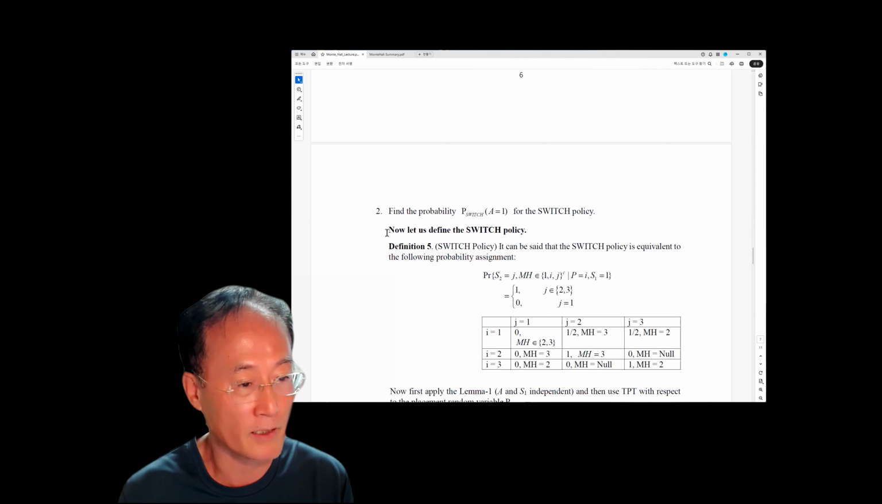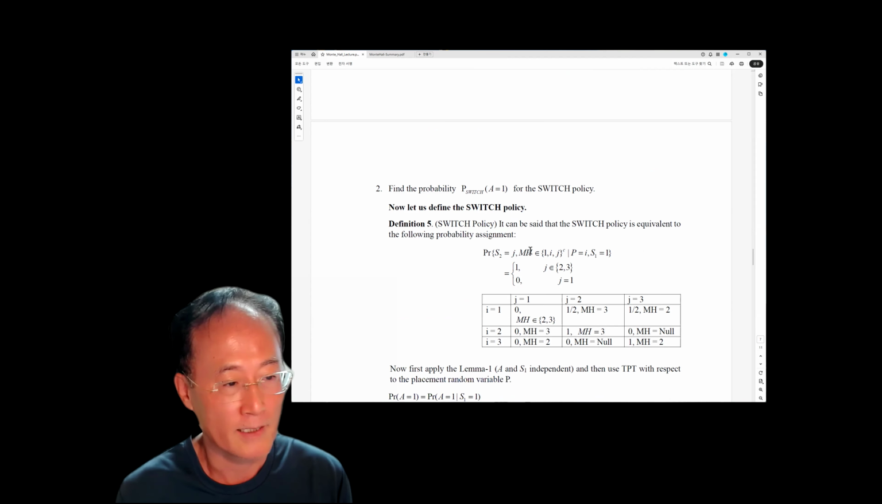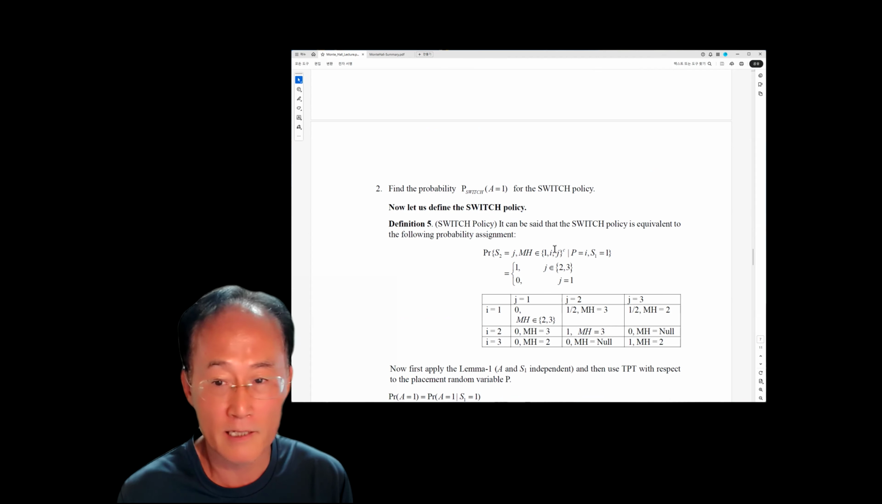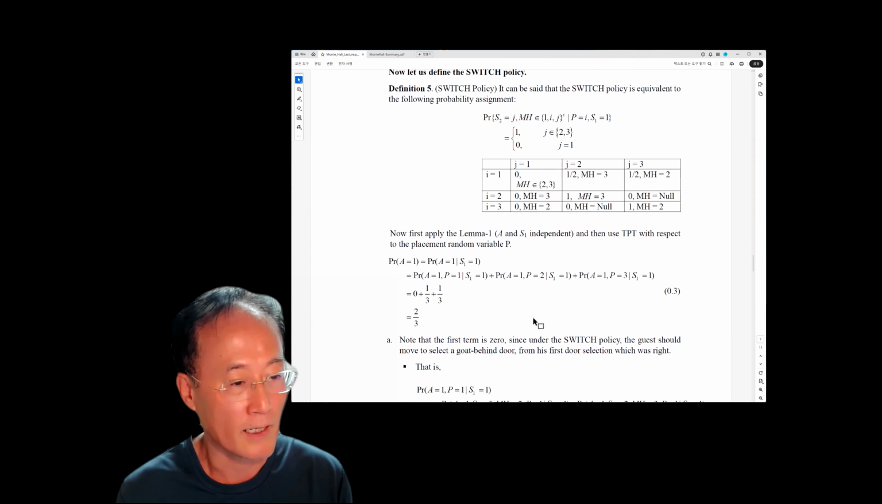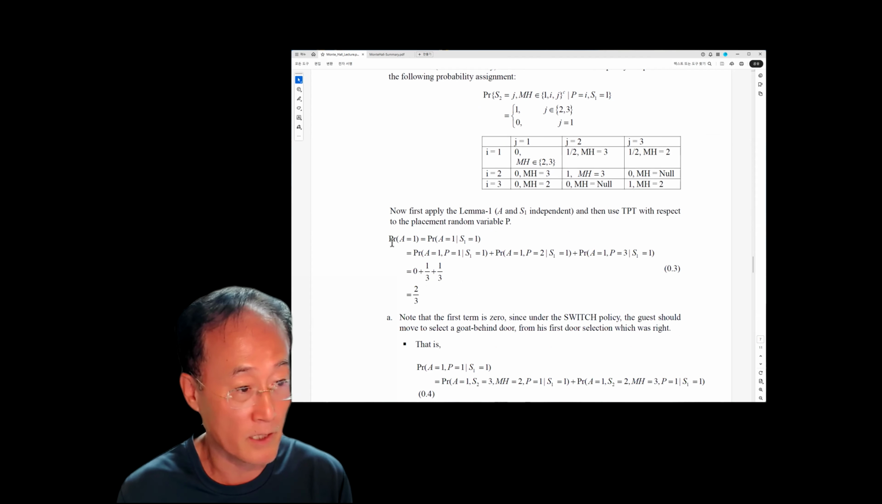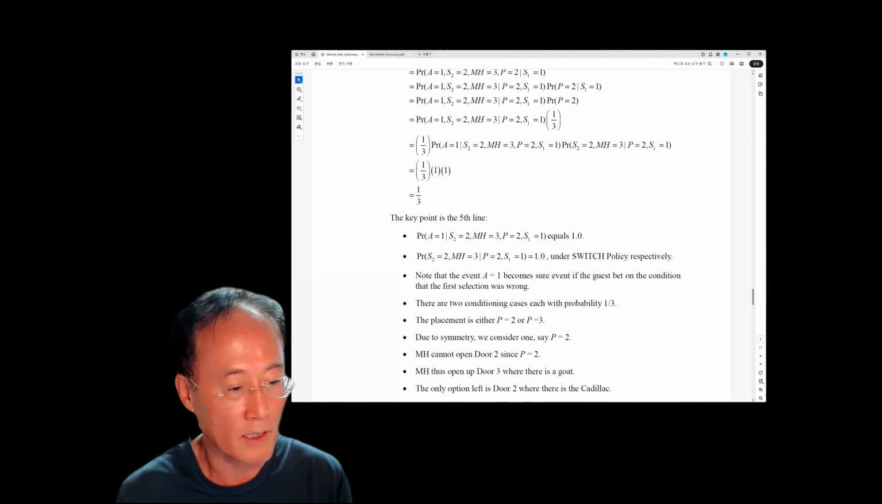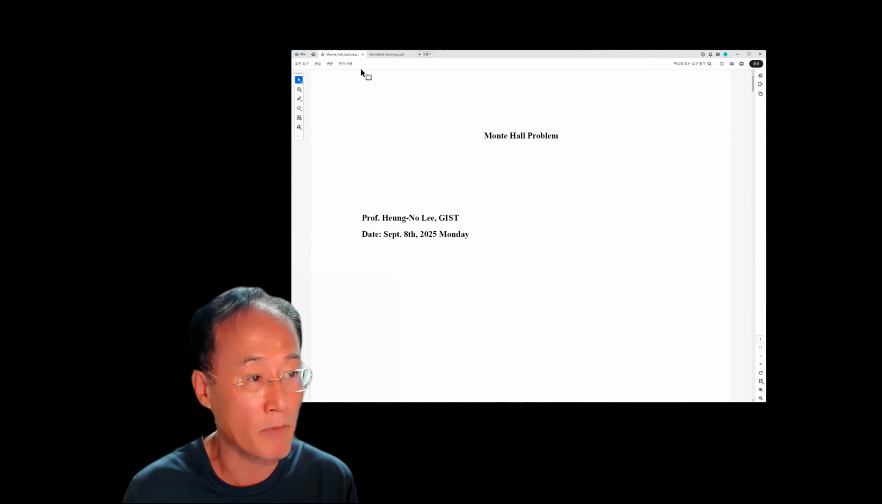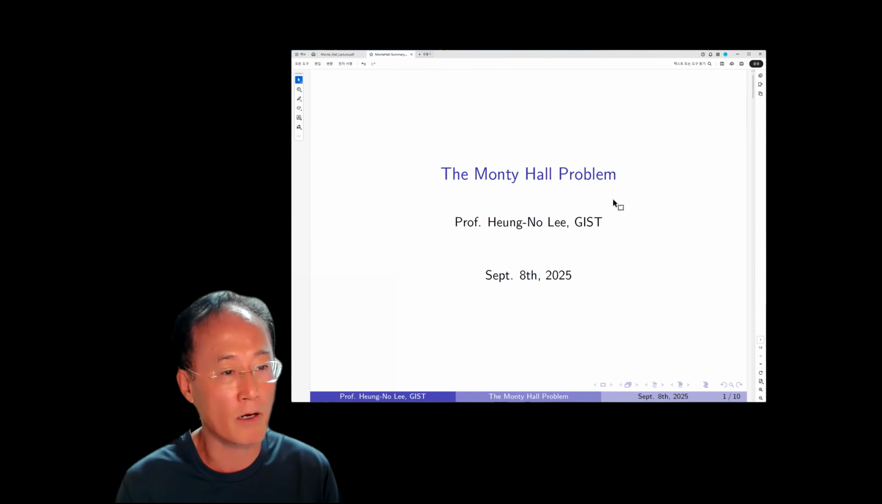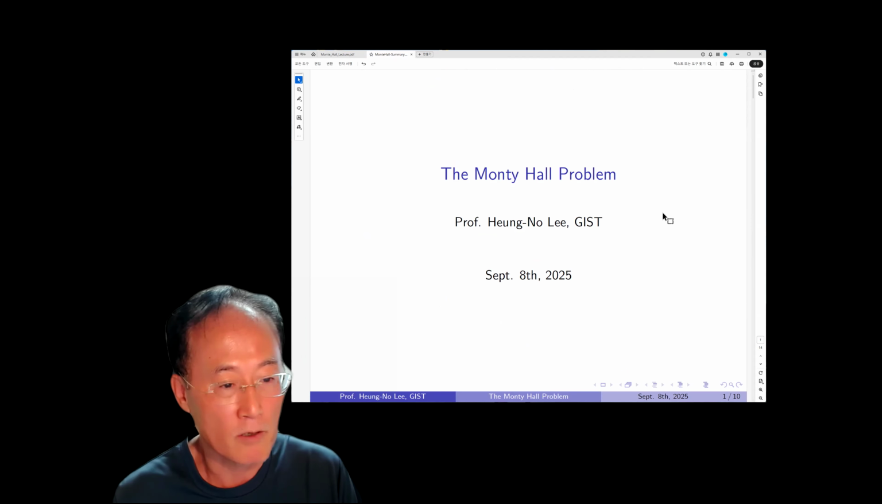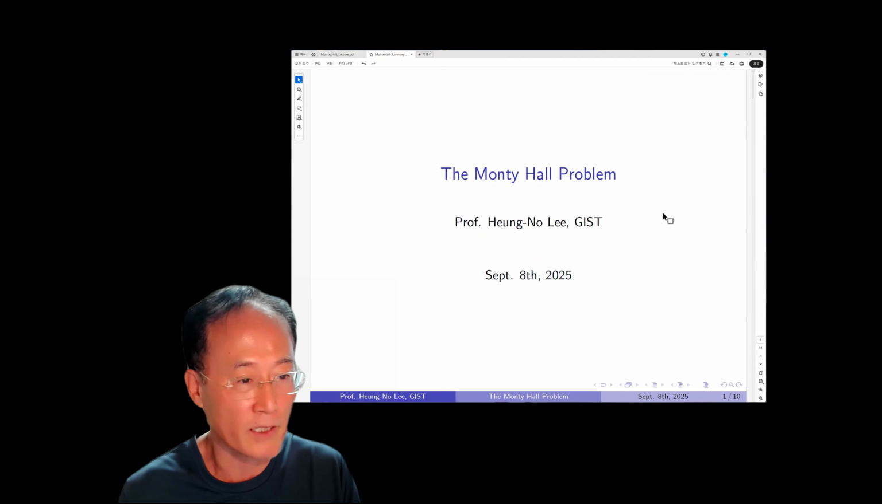If I talk about the switch policy, then the switch policy is defined in terms of a probability assignment like this, and the probability of winning a Cadillac is given right here. So you can take a look at it. I'll be coming back to this one. So here is the summarized Monty Hall problem. Okay, let's quickly go through it.